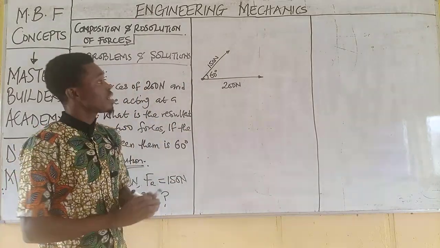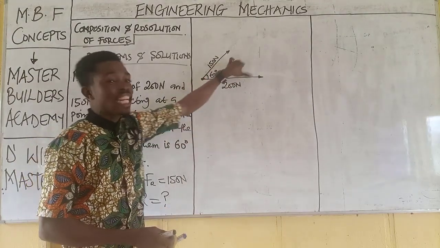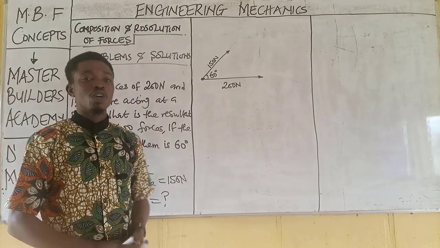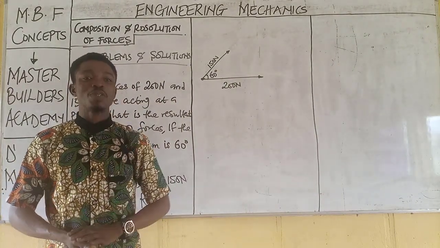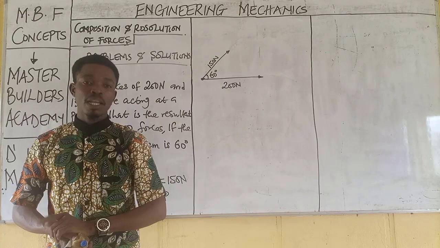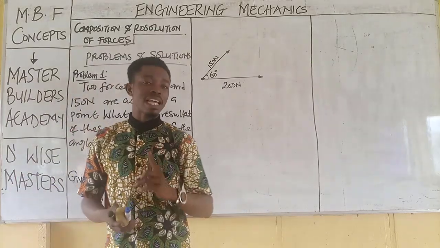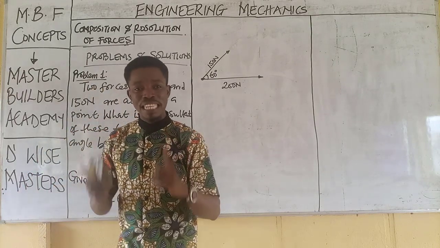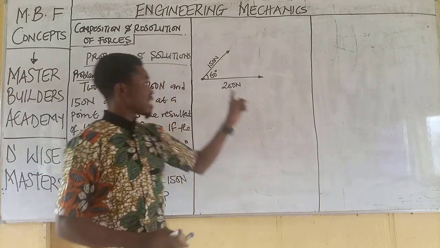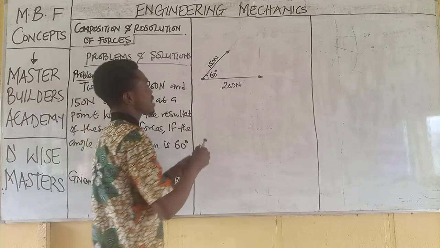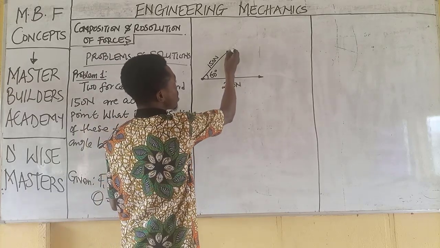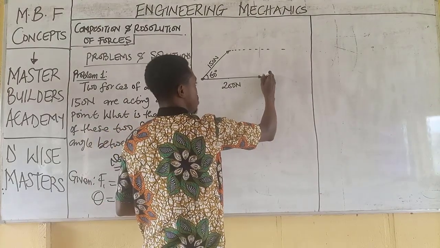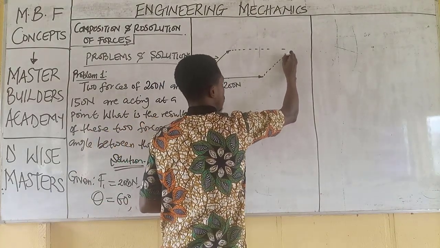Now the next thing is what? Since we already know that we are making use of parallelogram law of vector, all we need to do is to extend the line of actions of these forces. You remember that a parallelogram is actually what? A rectangle that is having its vertical line slanted. And that's exactly what you have this way. So I will transfer this line to this end and extend this line in parallel, and I will equally do the same here in parallel.